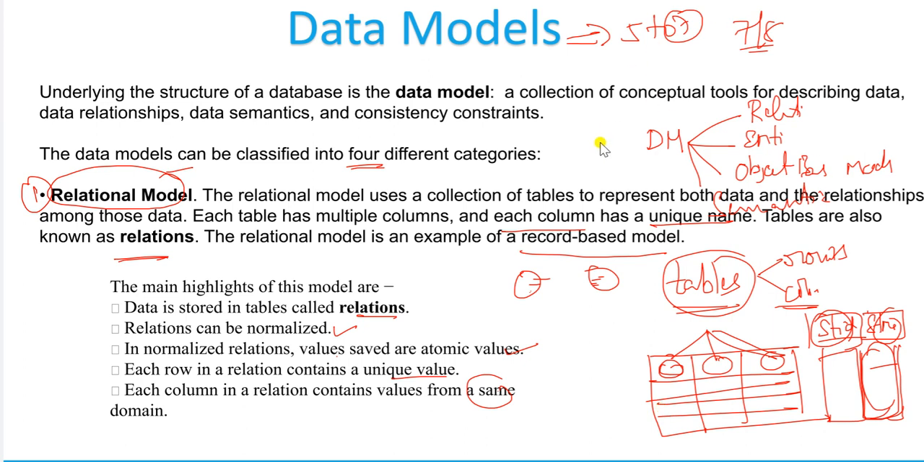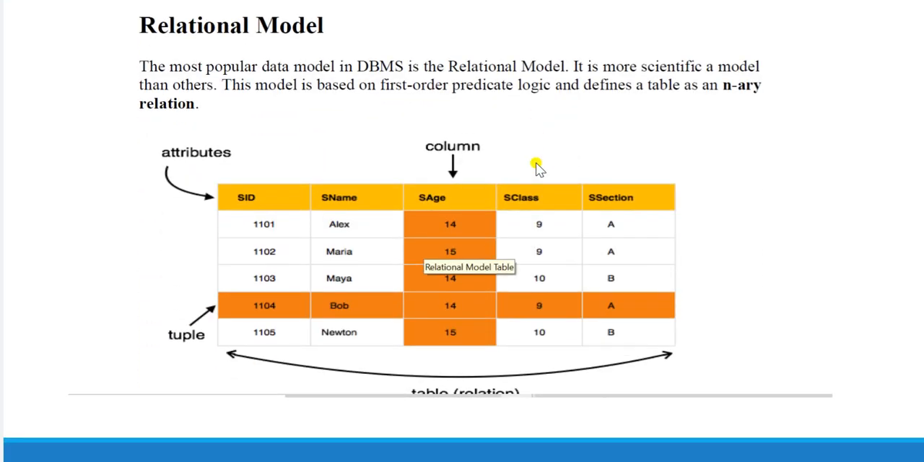Let us see an example here. The relational model is the most popular data model in DBMS, database management system. This model is based on first order predicate logic and defines the n-ary relation. Now see here, this is a table format. This is a column name, this is a column name, this is a column name. So what are the attributes we have? SID, student ID, student name, student age, student class, and student section.